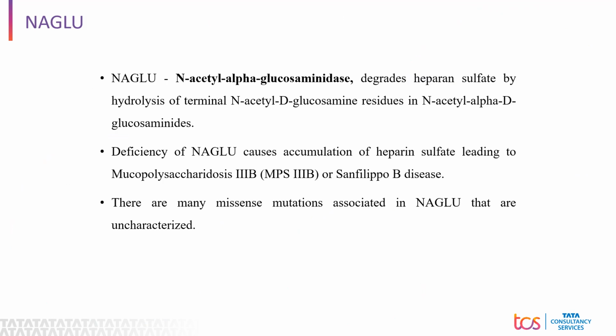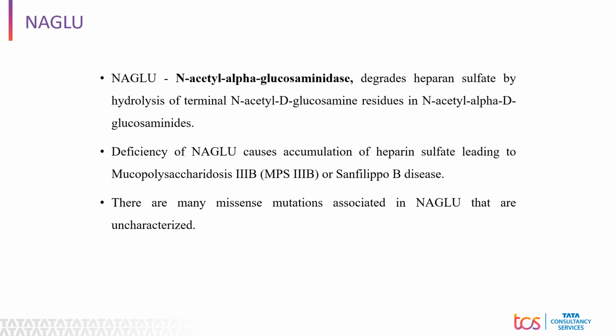Now let's look at what NAGLU is. NAGLU stands for N-acetyl alpha-glucosaminidase. NAGLU is a protein in humans that is encoded by the NAGLU gene. NAGLU degrades heparan sulfate by hydrolysis of terminal N-acetyl D-glucosamine residues in N-acetyl alpha-D-glucosaminides. Any defects in the NAGLU gene can cause accumulation of heparan sulfate, leading to diseases like Sanfilippo B disease. Sanfilippo B disease is a neurodegenerative disorder which results in intellectual disability, eventually leading to dementia and behavioral issues.